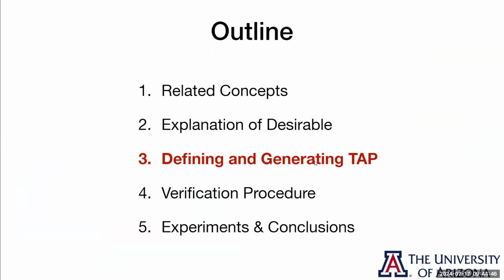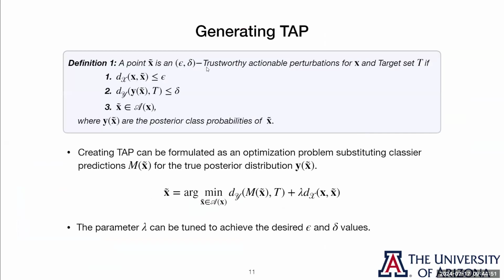So now that we've defined what we want to happen, we can define a TAP. An epsilon-delta trustworthy actionable perturbation, or TAP, is simply a point that has cost less than epsilon, gets us within delta of our goal, and is actionable. To create one of these, we just create a minimization problem, which is the weighted sum of our distance to goal and the cost of an action. Now, our lambda here is a parameter that we can use to tune the effort-reward trade-off, or the trade-off between epsilon and delta.